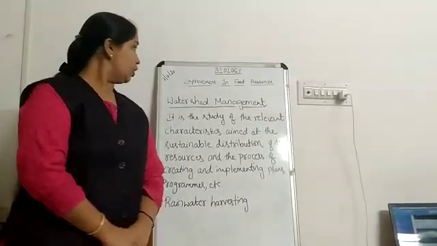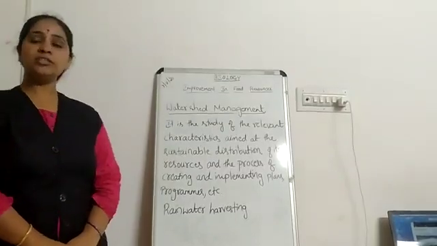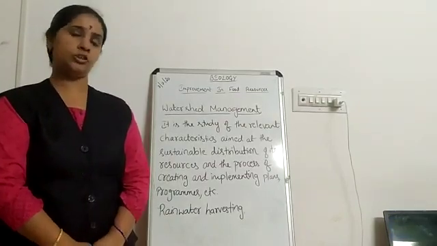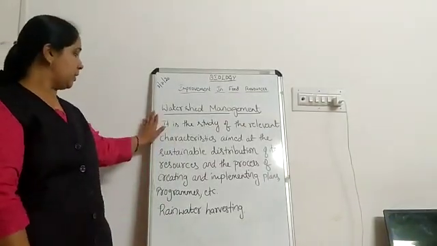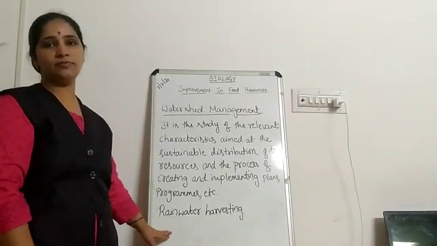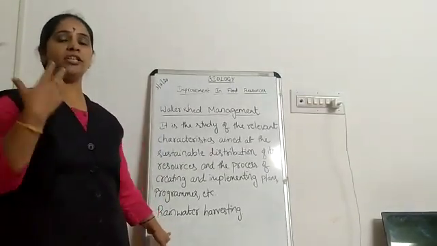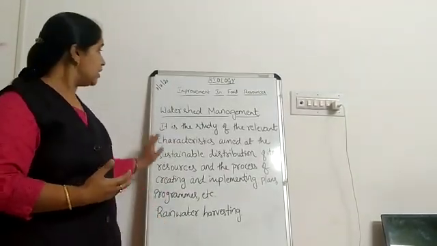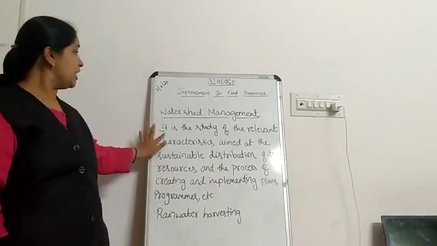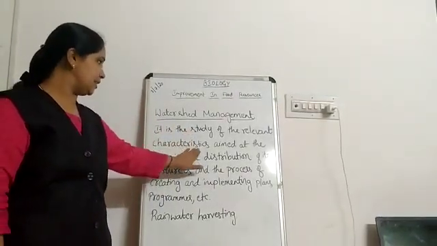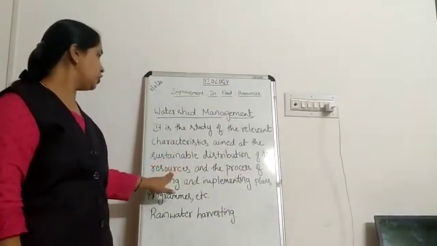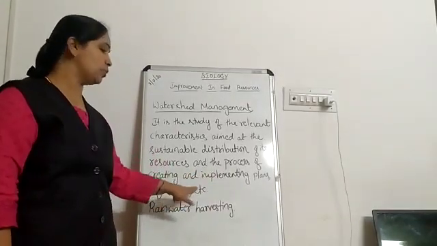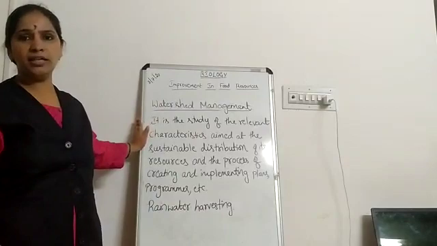Okay. Now, not only the irrigation systems, fresh initiatives have been taken up in the field of agriculture so that water is available for agriculture. Those are watershed management and rainwater harvesting. Rainwater harvesting, you all know children, is where rainwater is collected and used for various purposes and also for recharging the groundwater. Then let us know what watershed management is. It is the study of the relevant characteristics aimed at the sustainable distribution of its resources, and the process of creating and implementing plans, programs, etc. So this is watershed management.